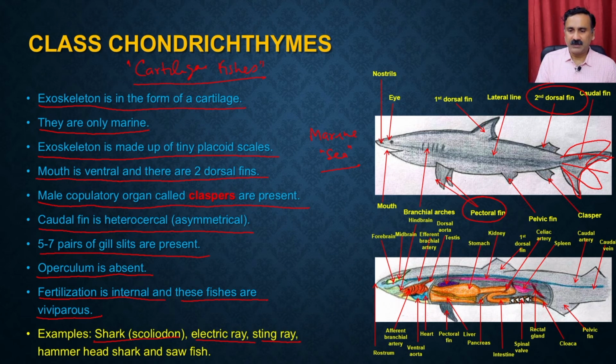Then if you cut the fish, you will see that it has a huge amount of different types of organs, right? It has the heart, then it has the digestive system. What you see here is the alimentary canal, and that ends up in the anus. And then it also has the kidney, which is like this, right? And then it also has the forebrain. So the brain is well developed in the case of the cartilage fishes.